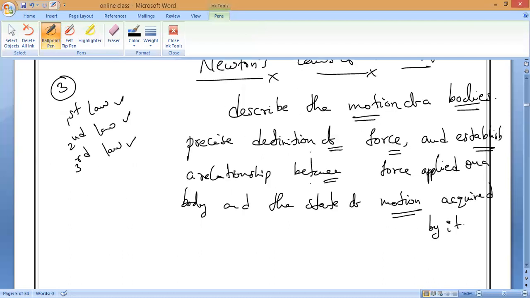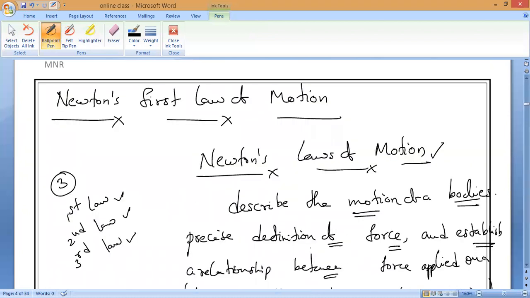So in total, how many laws? Newton's first, second, and third law of motion. Remember, Newton got the idea for the first law from Galileo. That is why we can also call it Galileo's law of motion. Please write it: Newton's first law of motion is also called Galileo's law of motion.